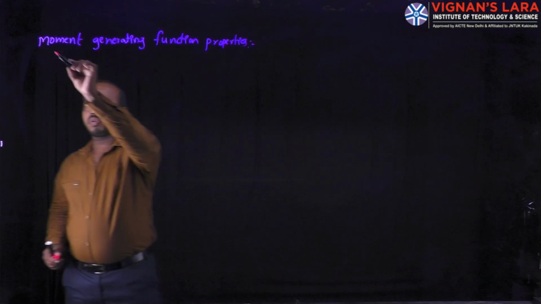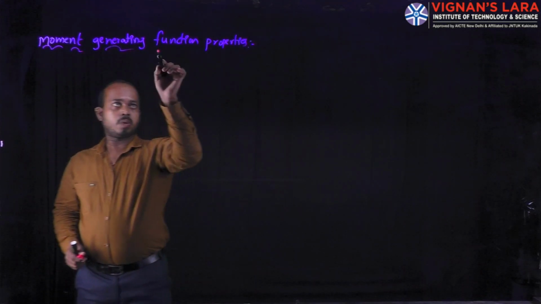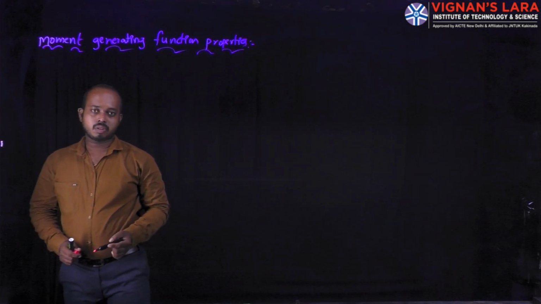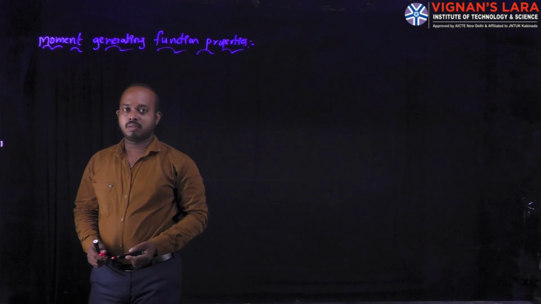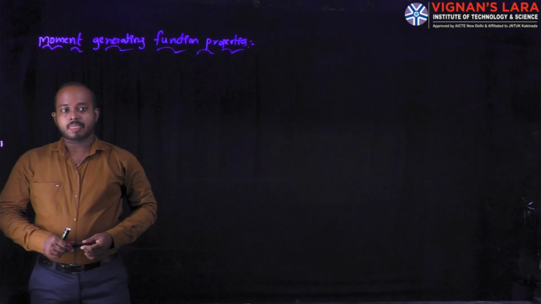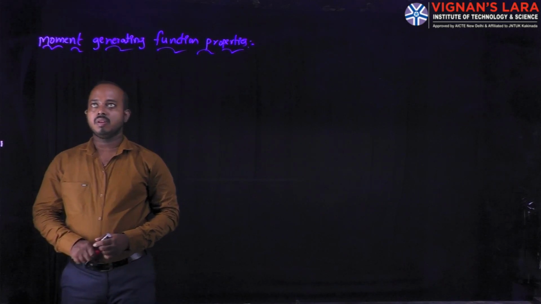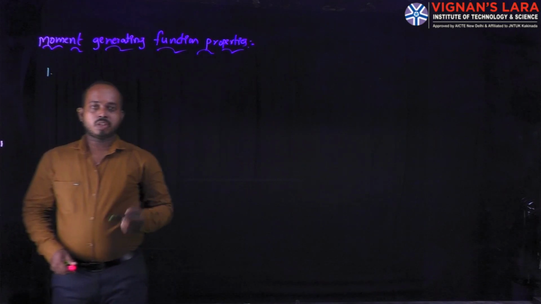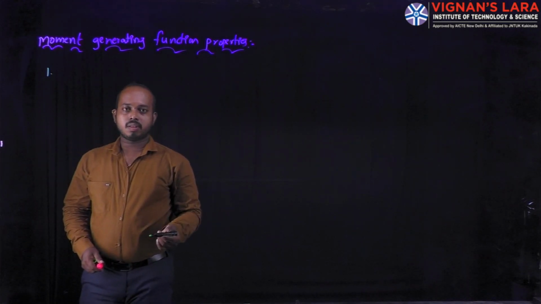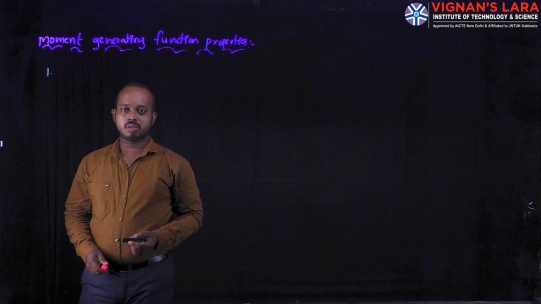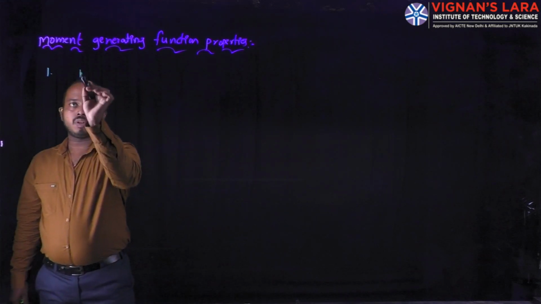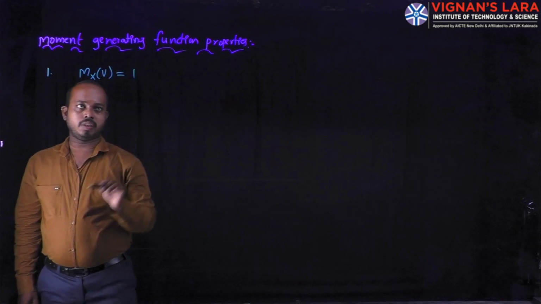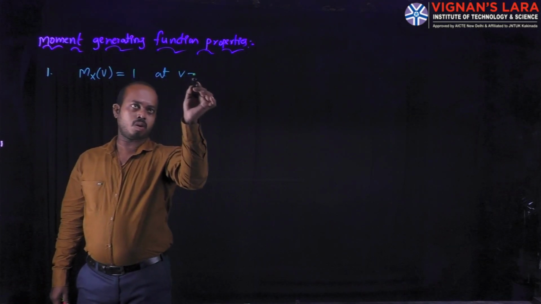Here in this one also we are having similar properties. What are the properties we are discussing under characteristic function? The same properties are repeated here, but only the exponential term changes. The first property is: the moment generating function has the value 1 at v equal to 0. The moment generating function M_X(v) has the value unity at v equal to 0.